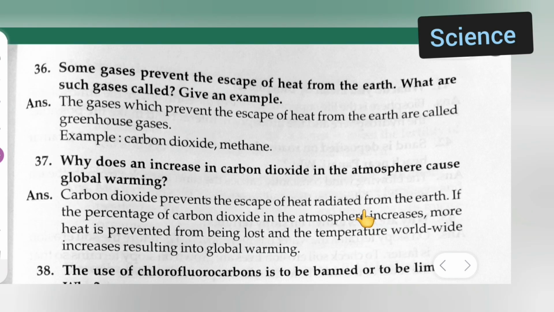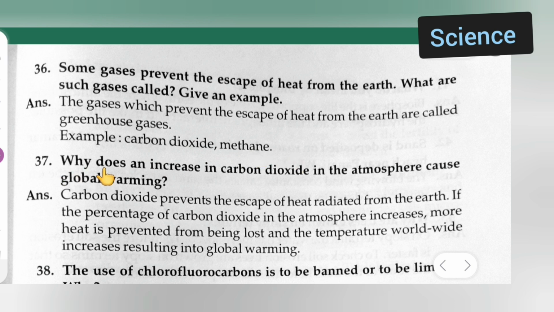Okay. Next, moving towards question number 36, that is, some gases prevent the escape of heat from the earth. What are such gases called? Give an example. The gases which prevent the escape of heat from the earth are called greenhouse gases. Example, carbon dioxide and methane.